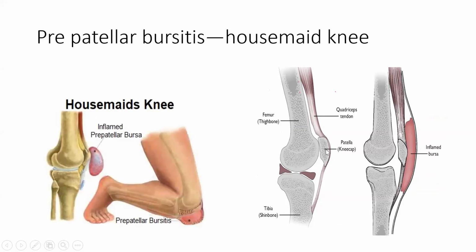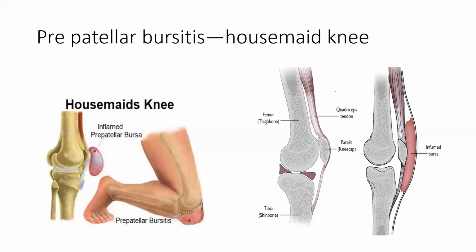Normally the quadriceps tendon passes over it and attaches to the tibial tuberosity. Between this quadriceps tendon and the patella there is a bursa. This is known as the pre-patellar bursa. Any issue in the pre-patellar bursa is pre-patellar bursitis: there is inflammation and swelling of the bursa.